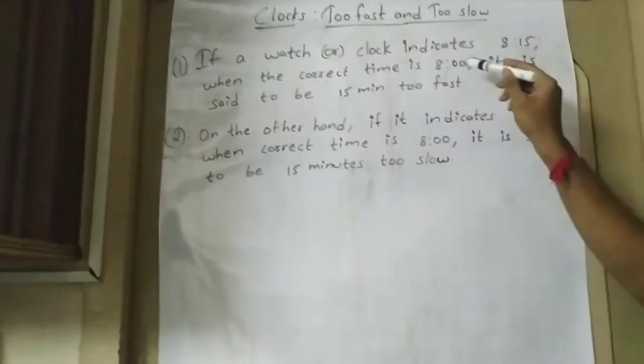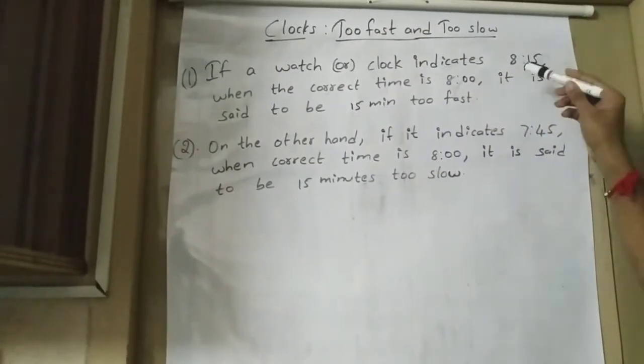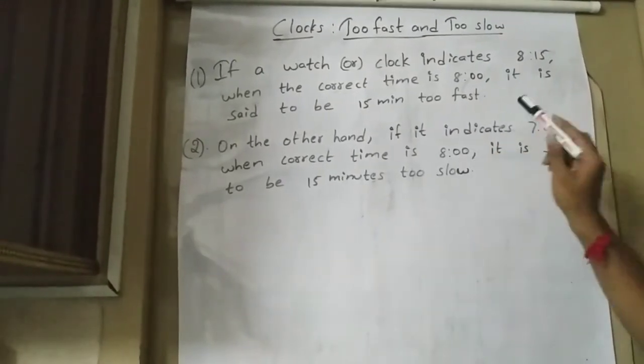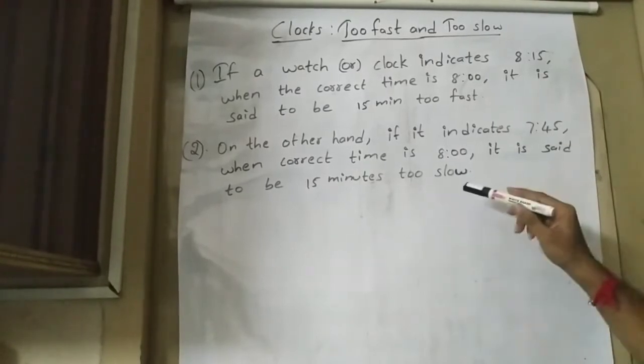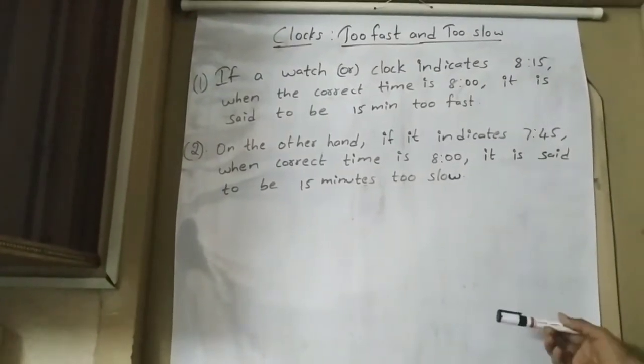So, if the actual time is 8 and the clock shows 8:15, then the clock is said to be too fast. And similarly, if the actual time is 8 and the clock shows 7:45, then it is said to be too slow. So, that's the concept. We will look into a few problems.